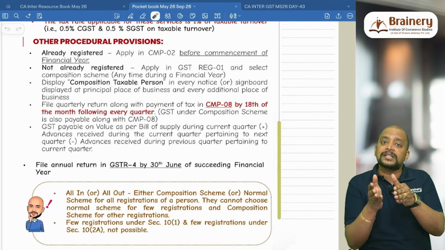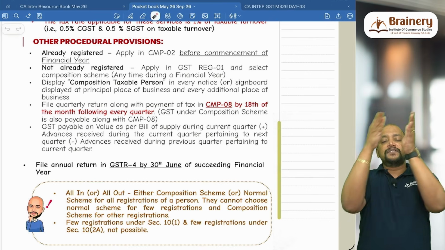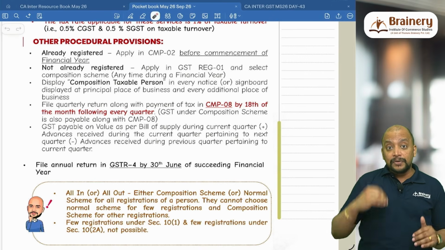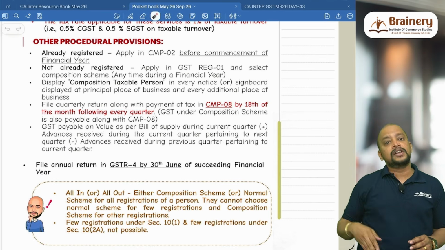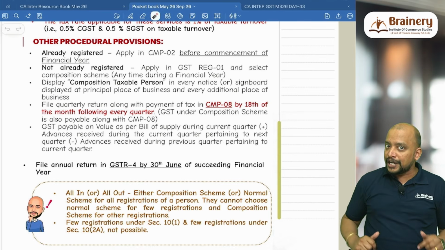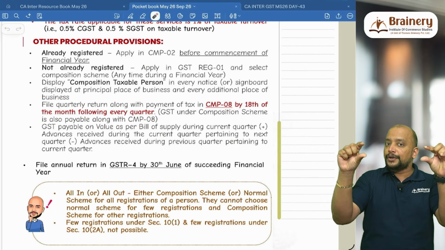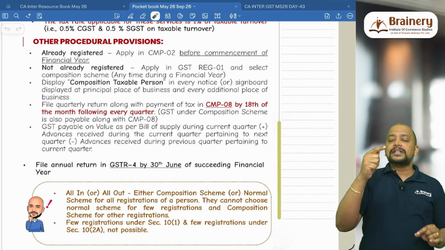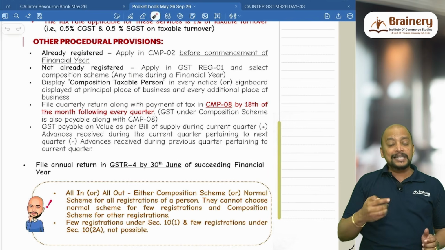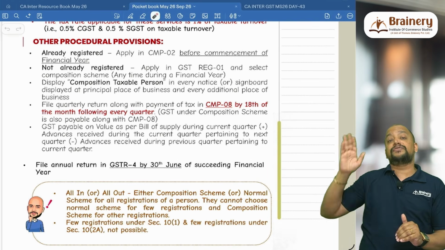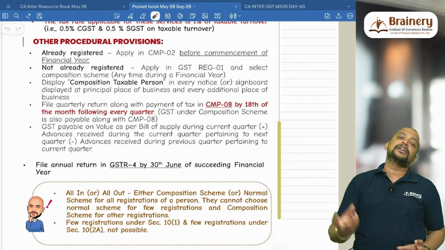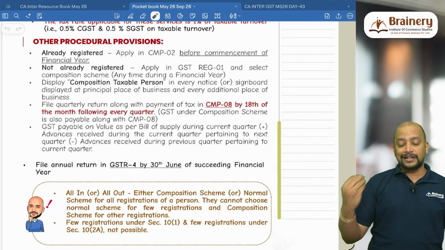So minus advances received in the previous quarter for which bills are raised in the current quarter, and thereafter we need to add advances received during the current quarter for which bills will be raised in the future quarter. So therefore this adjustment needs to be made. So first bill of supply during the quarter minus advances received during the previous quarter for which bills are raised during the quarter, plus advances received during the current quarter for which bills will be raised in future. This adjustment should be done, and on that only they need to pay tax under composition scheme.